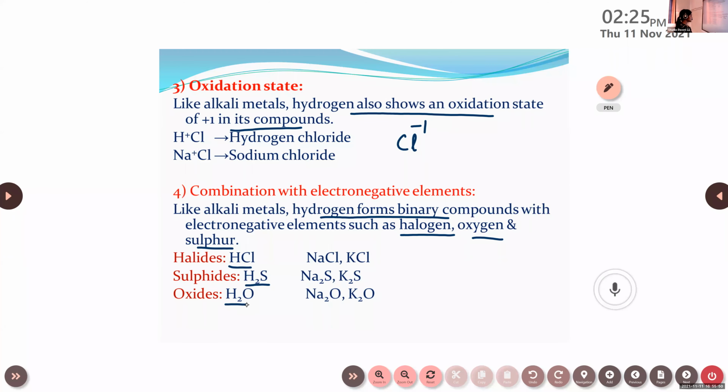With hydrogen and chlorine, it is hydrogen chloride, otherwise known as hydrochloric acid. Then sulfides, it is H2S, hydrogen sulfide. For oxide, it is H2O, that is water.